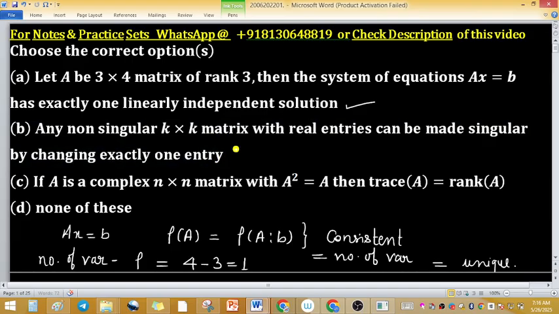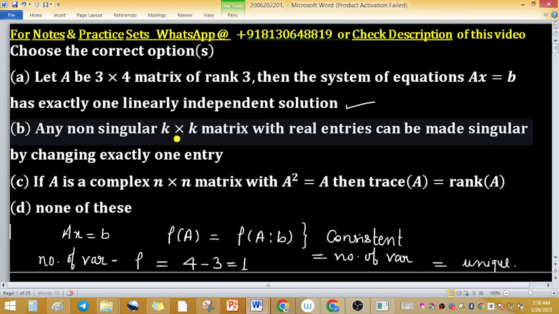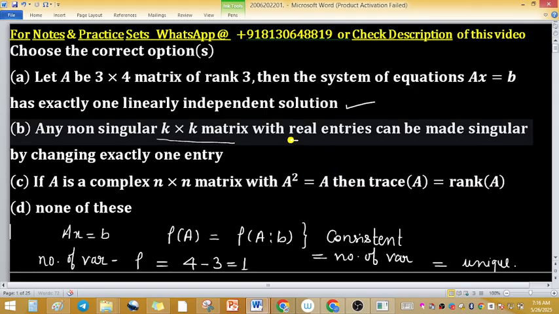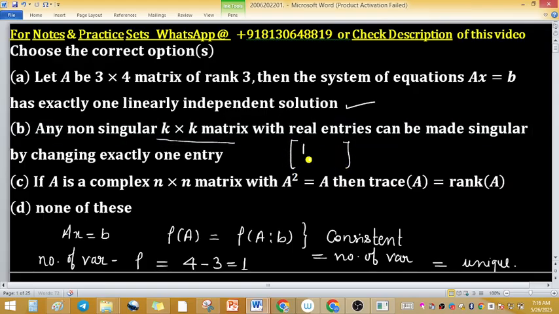one row. The reason behind this: if you reduce a K cross K matrix by applying elementary row operations to reduced echelon form, suppose this is the reduced echelon form, this is 3 cross 3. The rank of this matrix is 3.